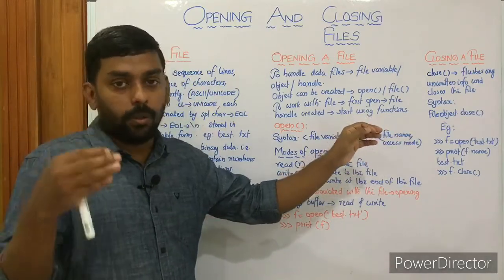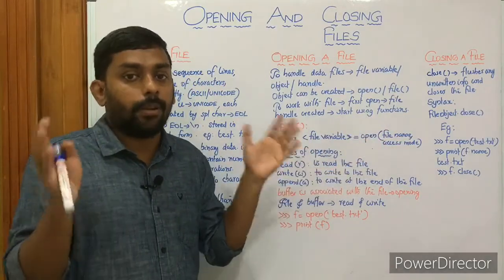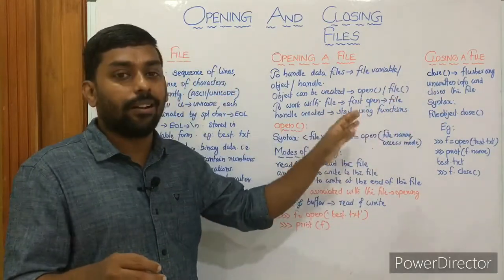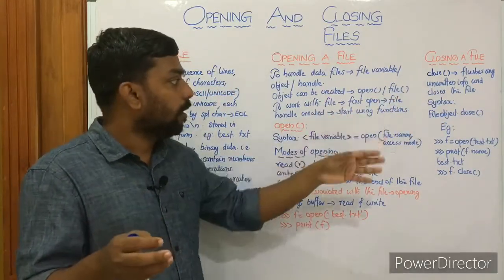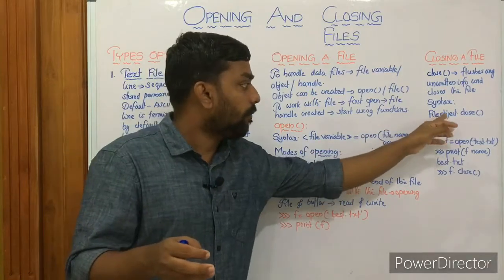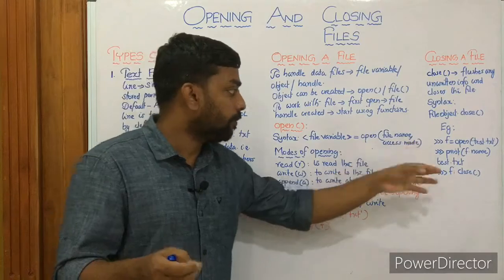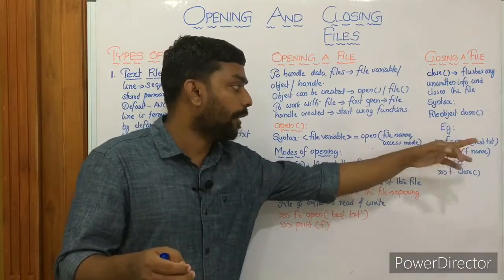Even though we are not closing it, it will be closed automatically, but the standard method is to close it. Close flushes any unwritten information and closes the file. Here the syntax is file object dot close, just like f dot close. The file object is f, right? f equal to open test.txt.